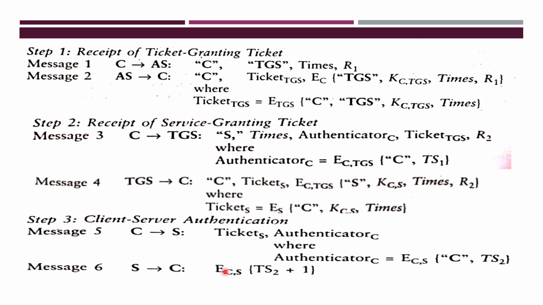Whenever the client receives this message, it decrypts it and compares that TS2 timestamp with its own TS2. If both are the same, the client will authenticate the server. This is how client and server authenticate, and after this authentication process, client and server can communicate further. This is what you call the Kerberos protocol.